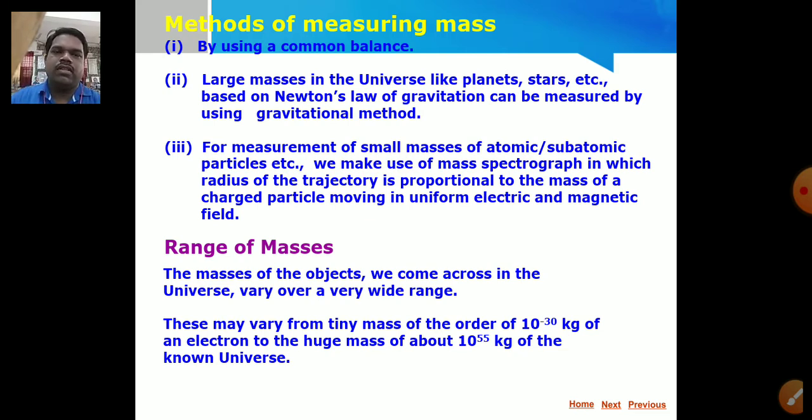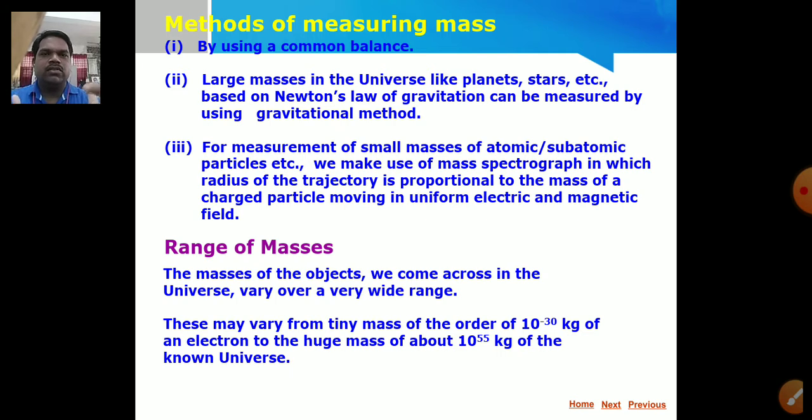According to Newton's law of gravitation, the force acting between any two celestial bodies having masses m1 and m2, placed at a distance small r, depends upon two factors. The nature of this gravitational force is attractive. So the force acting between any two bodies is, number one, directly proportional to the product of their masses,